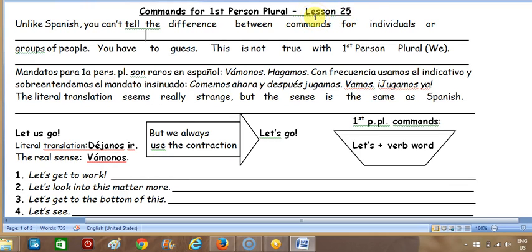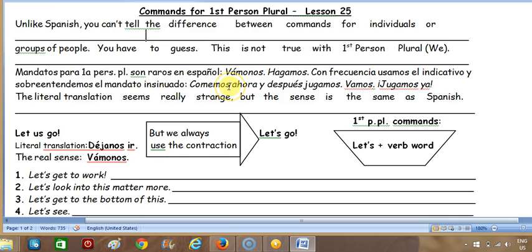Welcome. In our last lesson, we saw commands with the to be verb, and we saw that the affirmative commands are just as common as the negative commands in English. And this is different than Spanish, because in Spanish we only see the negative commands with the to be verb. Today we want to see the commands for the first person plural. Now the first person plural is we, nosotros, right? So unlike Spanish, you can't tell the difference between commands for individuals or groups of people. You have to guess. This is not true with the first person plural, we.